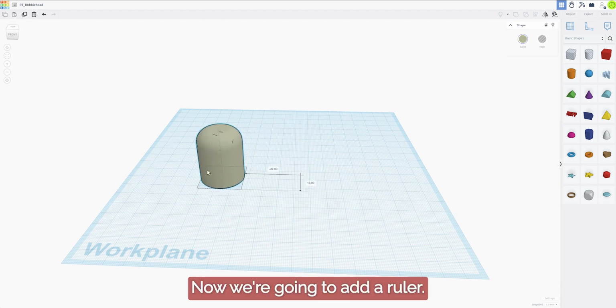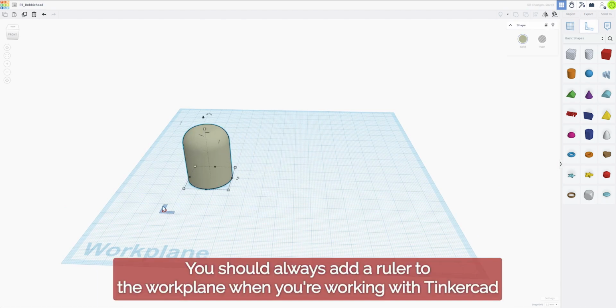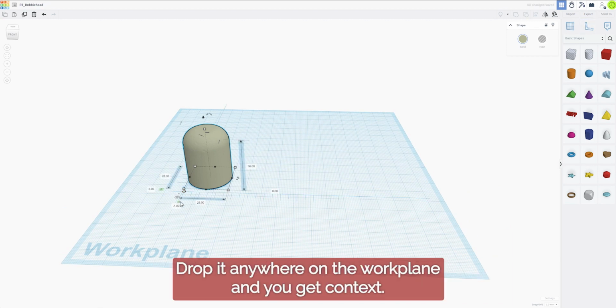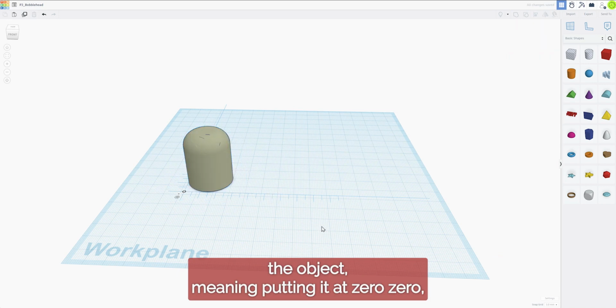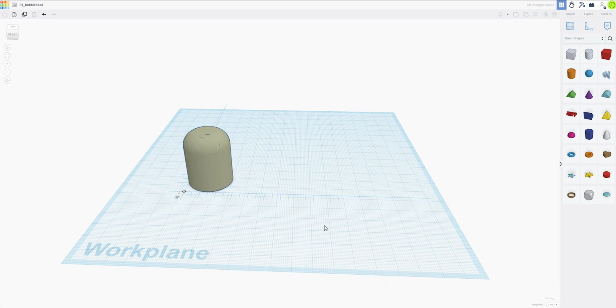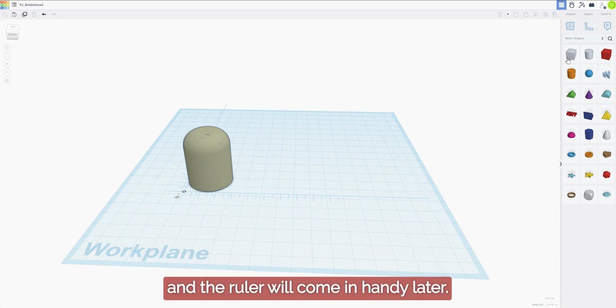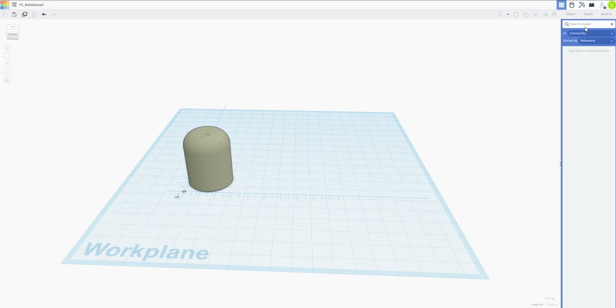Now we're going to add a ruler. You should always add a ruler to the work plane when you're working with Tinkercad. Drop it anywhere on the work plane and you get context. Now I'm going to zero the object, meaning putting it at 0, 0. And the ruler will come in handy later.